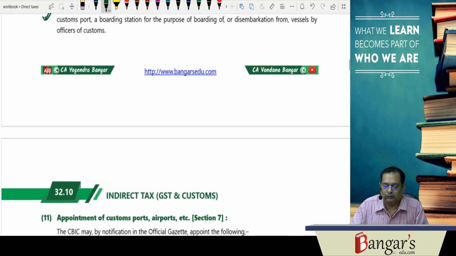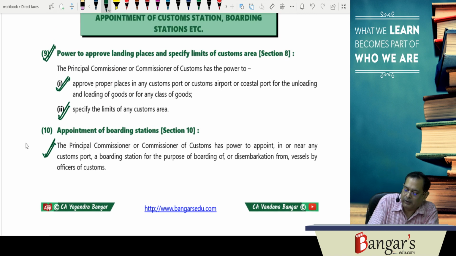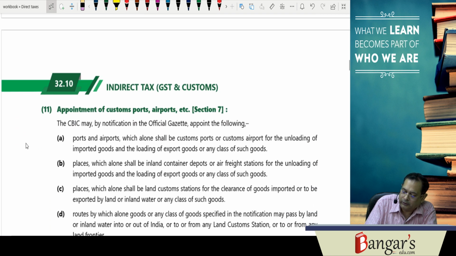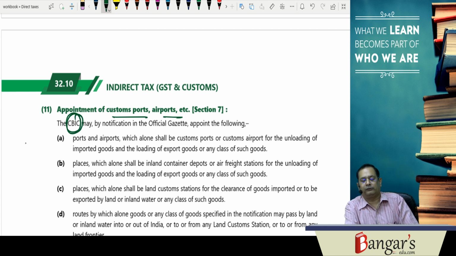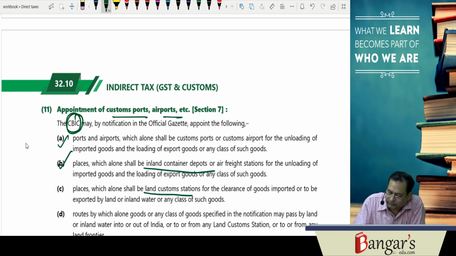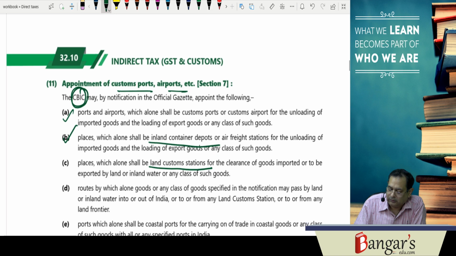Then remember who has the power. Power to approve the landing places vests with the principal commissioner or commissioner. Power to approve boarding stations vests with what? The principal commissioner or commissioner. Then power to appoint custom ports, airports, etc. vests with whom? The Central Board of Indirect Taxes and Customs. So they will appoint ports and airports, which shall be the custom ports and airports, inland container depots, land custom stations, okay.